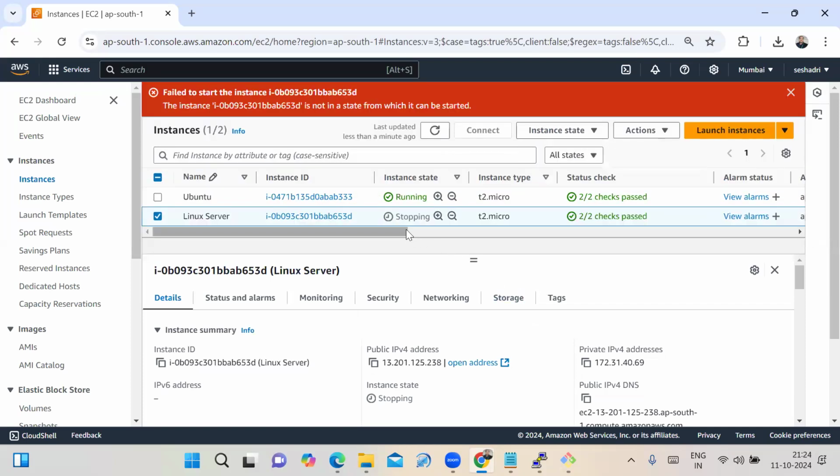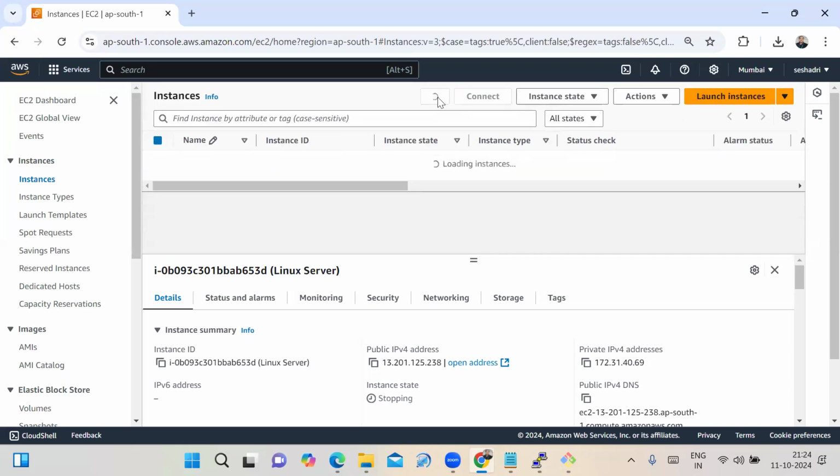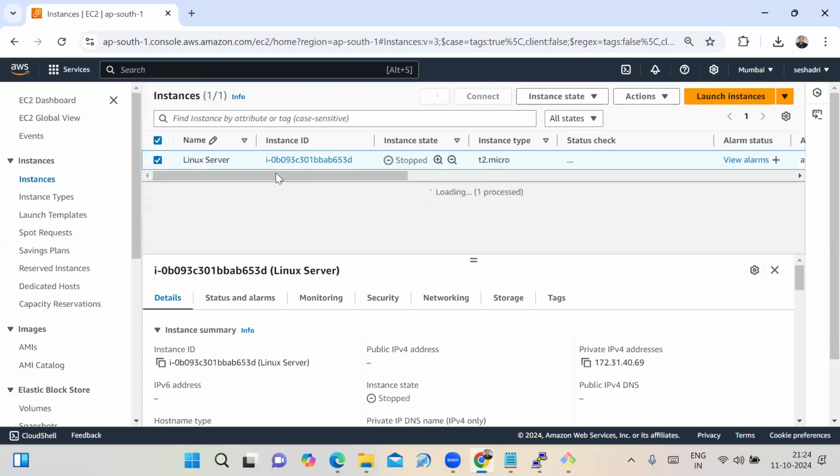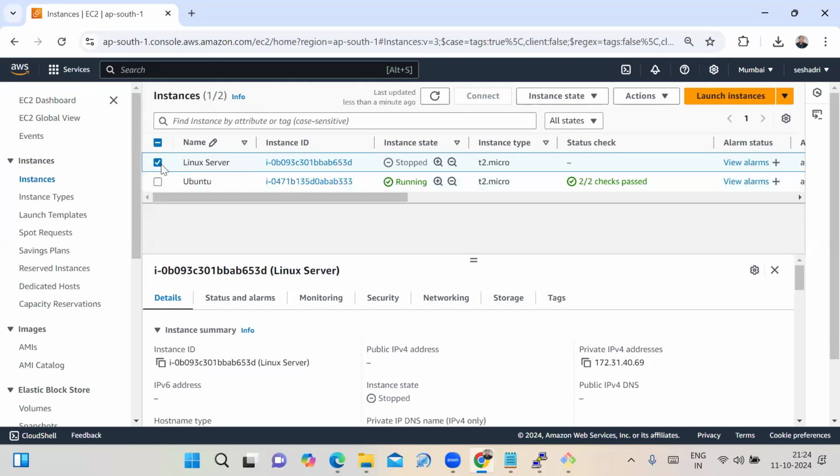If I do operations continuously like that, it shows a red mark because there is no gap of even 1 or 2 minutes. That's why it is showing the red color mark. You can wait for 1 or 2 minutes, then it will connect.